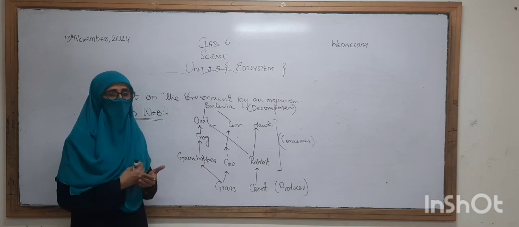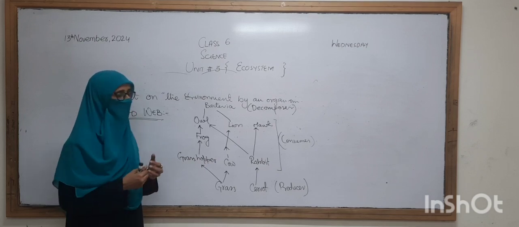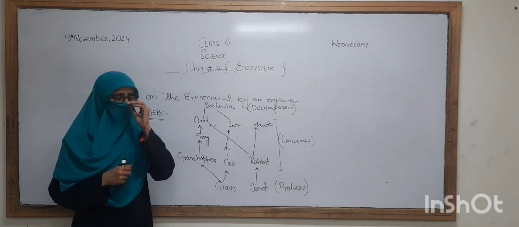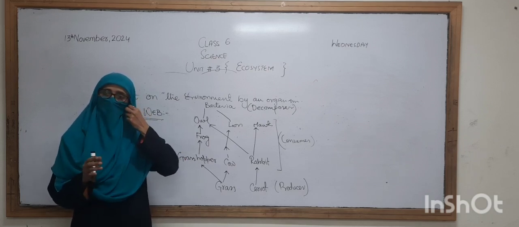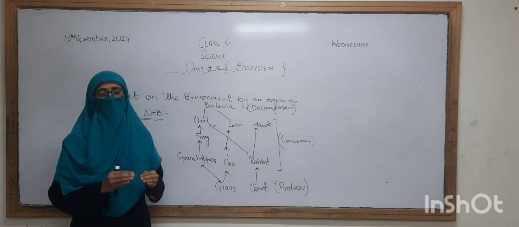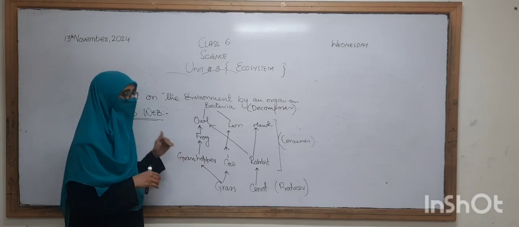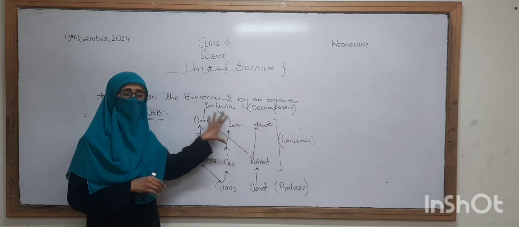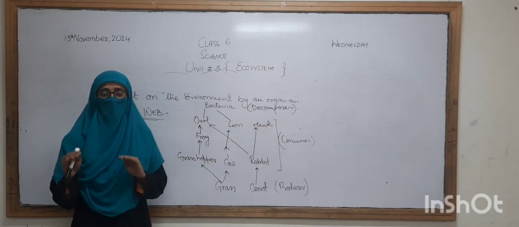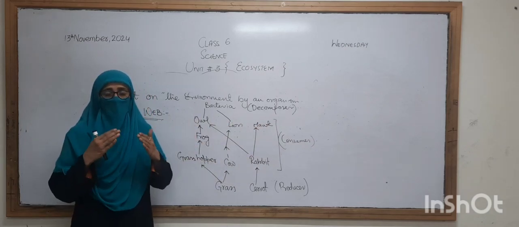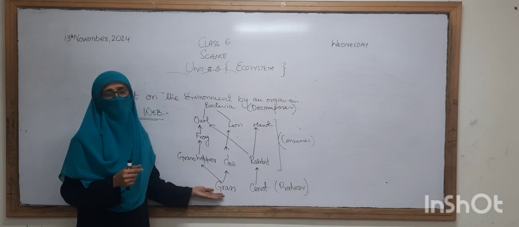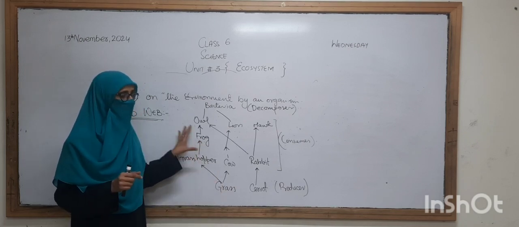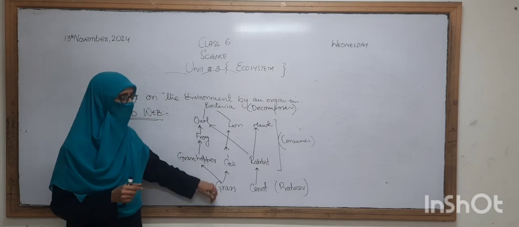If human beings destroy all the plants and trees from the earth, ultimately it will decrease the growth of the consumers. The growth of consumers will slowly and gradually decrease because they didn't get the energy from the producers. So in order to survive, they have to rely on the producers.